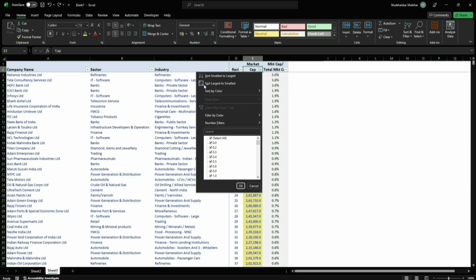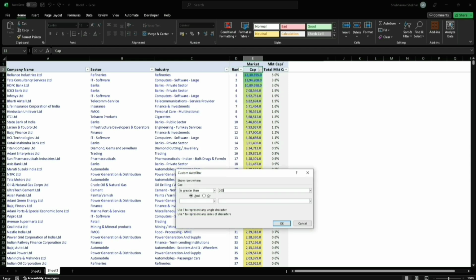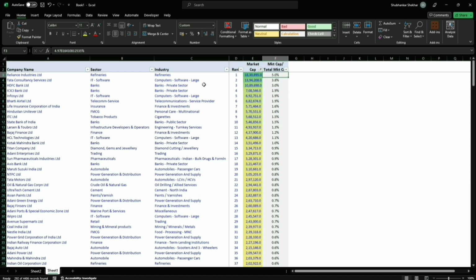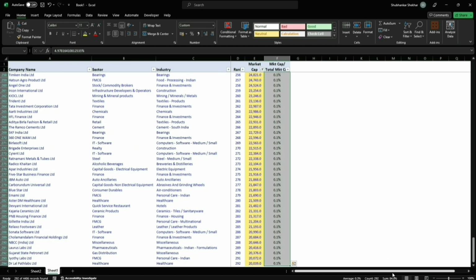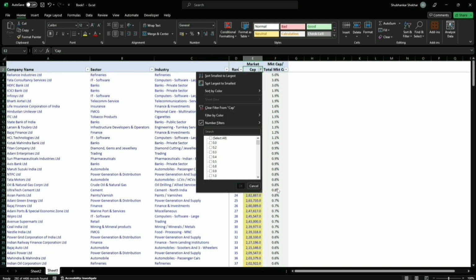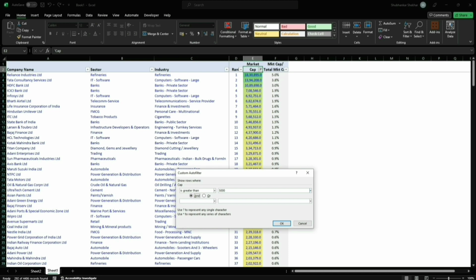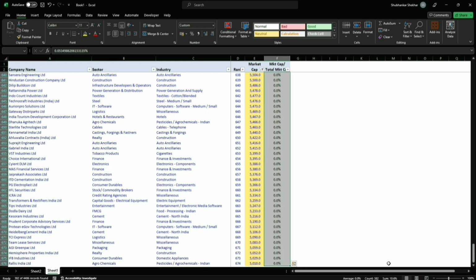What we'll be doing is filtering for anything greater than 20,000 crores, right? Here what you'll notice is that all of these happen to be 84% of the Indian share market, although there are only 292 companies as large cap companies. Then we'll filter anything greater than 5,000 and less than 20,000. These happen to be 10.6% of the Indian share market, whereas in terms of number, it happens to be 382 companies, right?